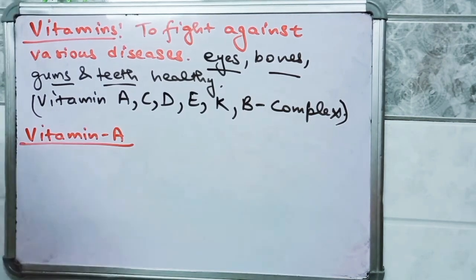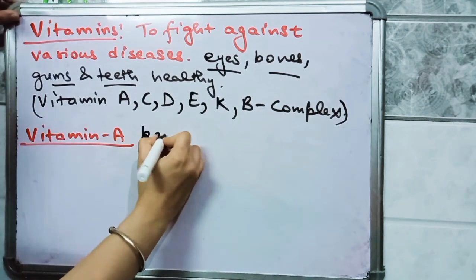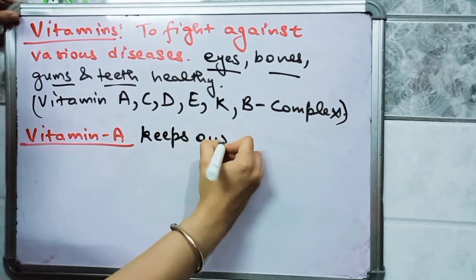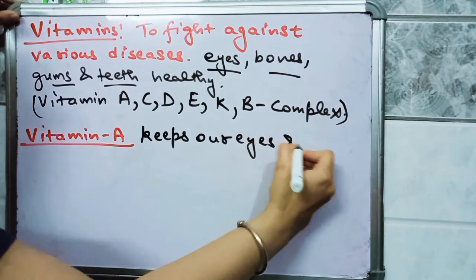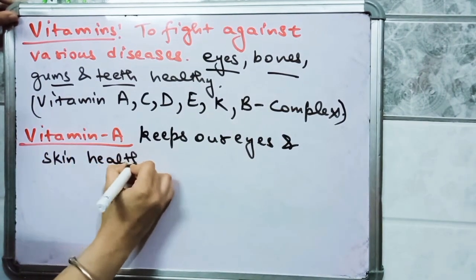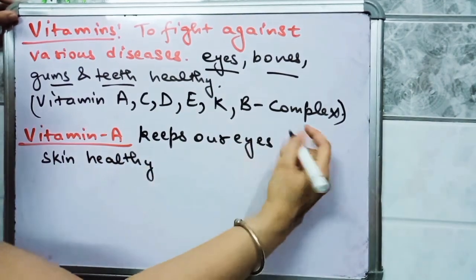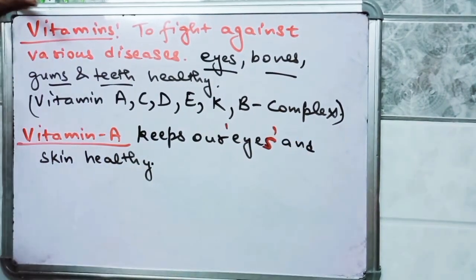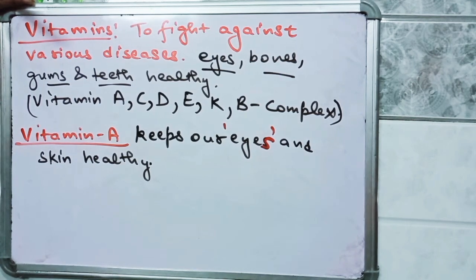Okay, so what is the function of vitamin A? It keeps our eyes and skin healthy. Vitamin A keeps our eyes and skin healthy.